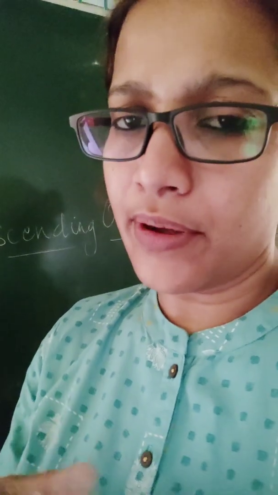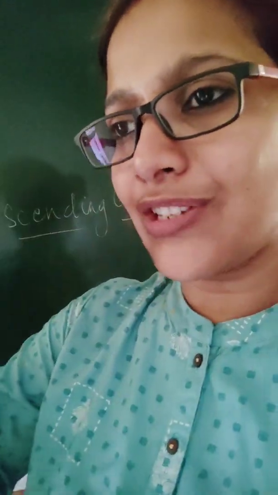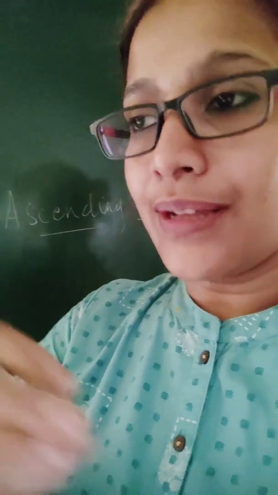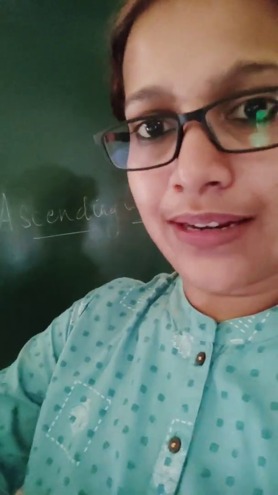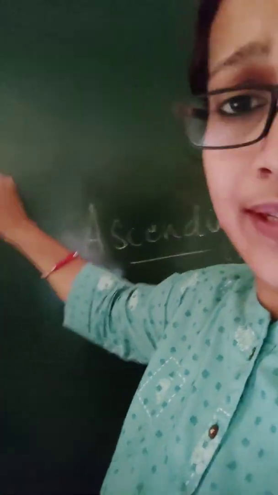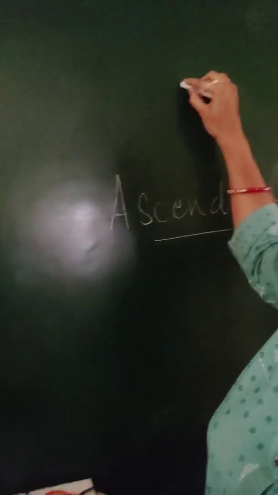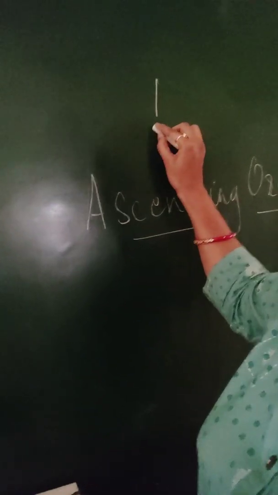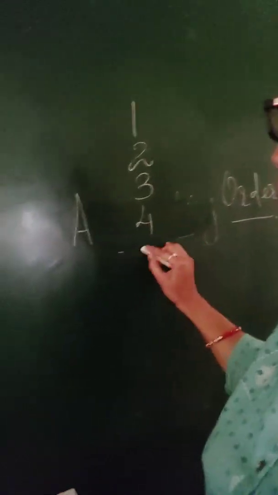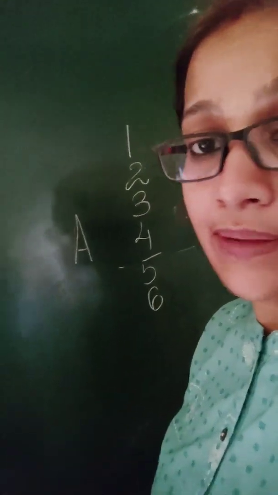So I can say that if I have to put the smallest number and then go on arranging in such a manner that the next one is slightly bigger, then something bigger than that is placed again in a sequence like this. For example, if I go on to say that this is 1, then I have 2, 3, 4, 5, 6. This is how I have got the numbers for you.